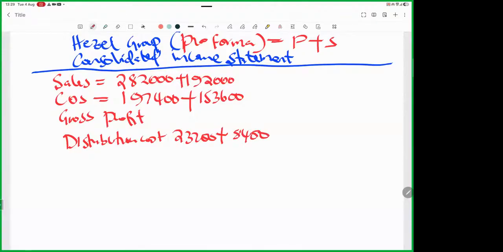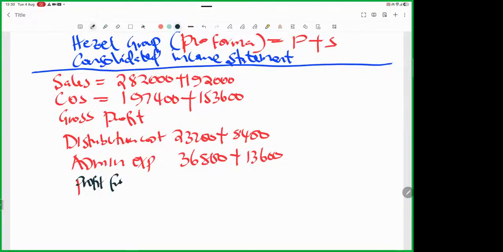Then we have administrative expenses: 36,800 plus 13,600. You are following the way the financial statement is given. So we have profit from operations. Leave a space there.